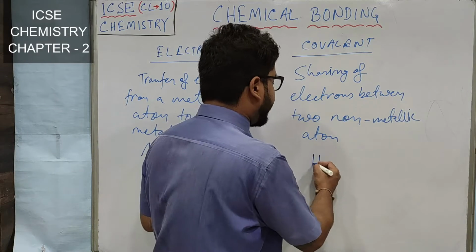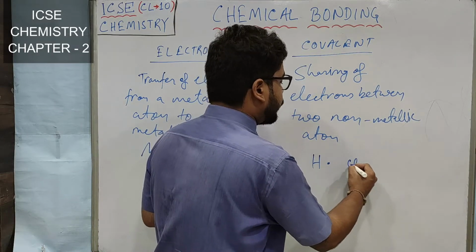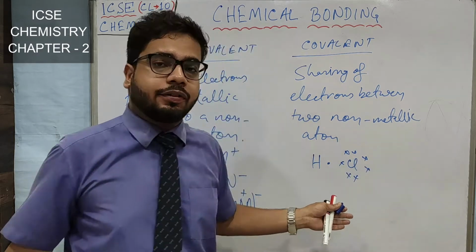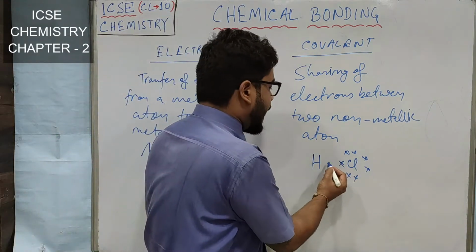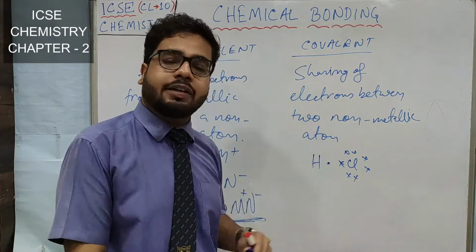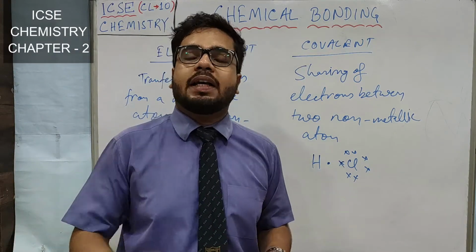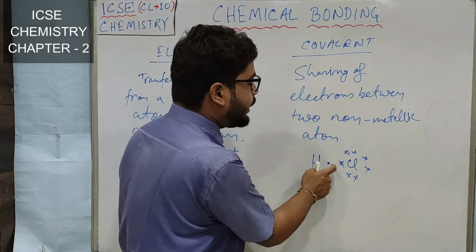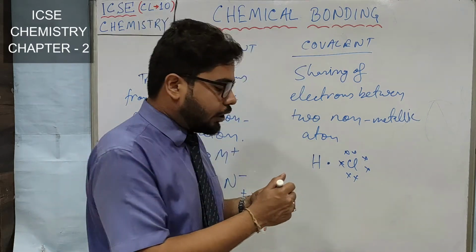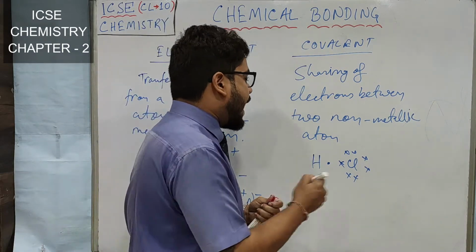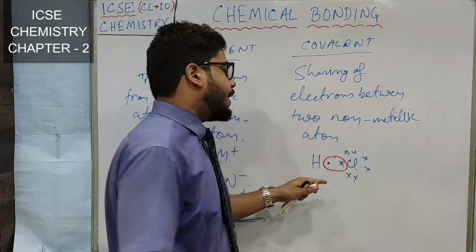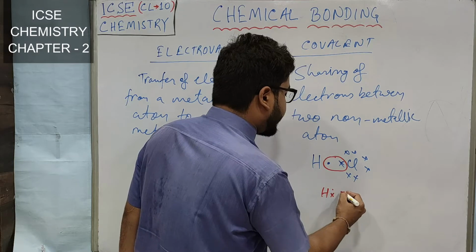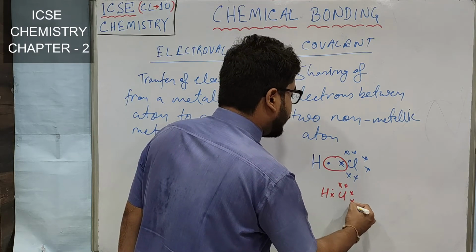Say for hydrogen and chlorine, I am drawing the electron dot structure. Later on we will be discussing more on dot structure. But see, hydrogen needs 1 electron to fulfill its duplet, whereas chlorine has 7 valence electrons and needs 8. So hydrogen is giving its only 1 electron and chlorine is also giving its 1 electron. And both of them are sharing these 2 electrons. So hydrogen also has now 2 electrons and chlorine also has now 8 electrons.